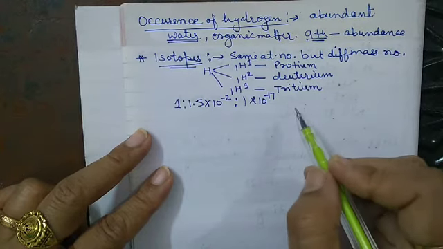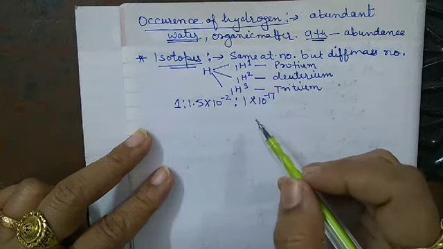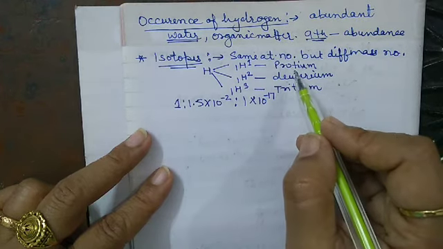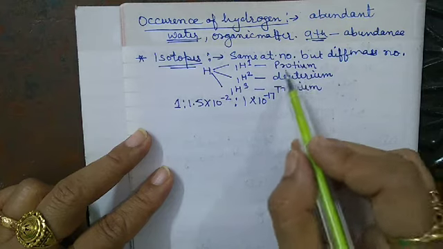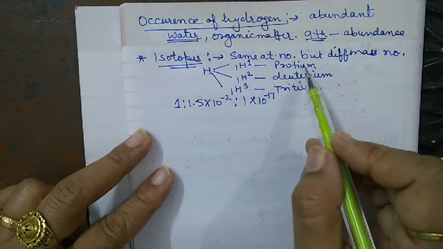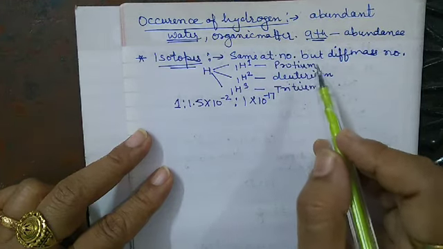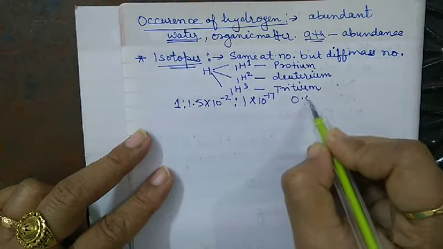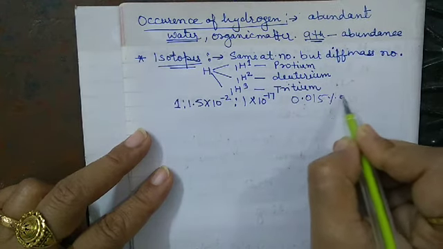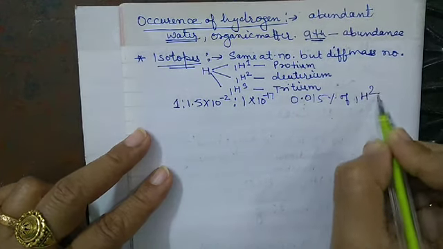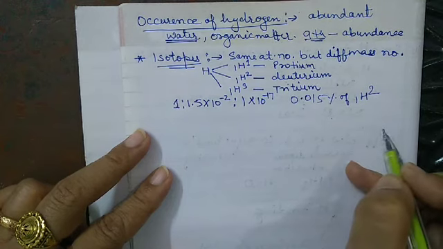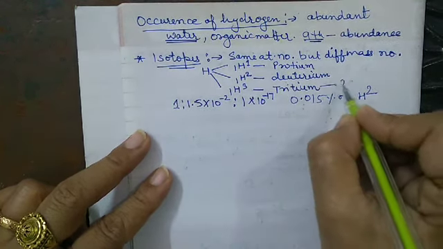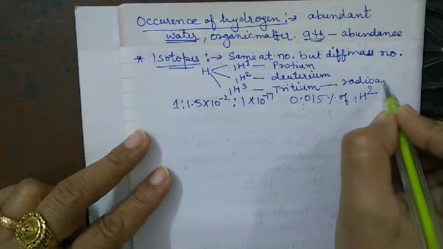So hydrogen occurring in nature is mainly composed of atoms of protium, and it contains only about 0.015% of deuterium, that is the 1H2 atom. However, the third isotope, tritium, is radioactive.